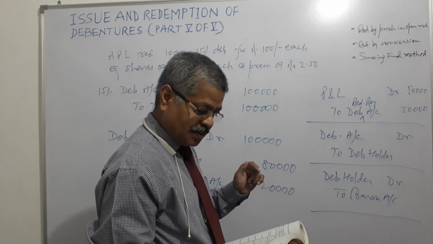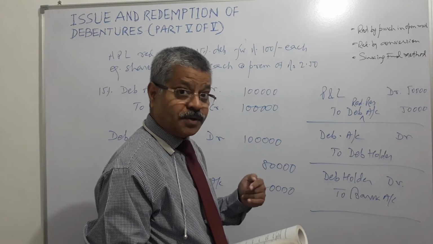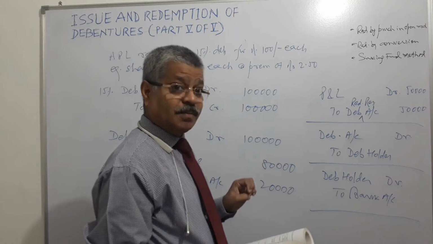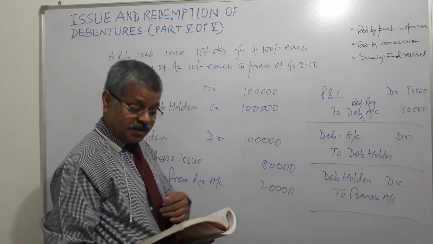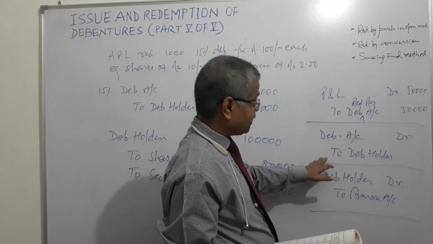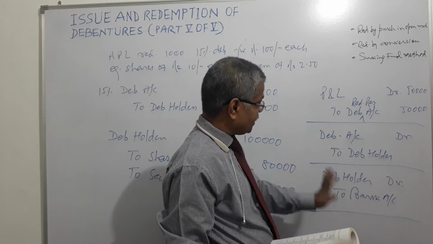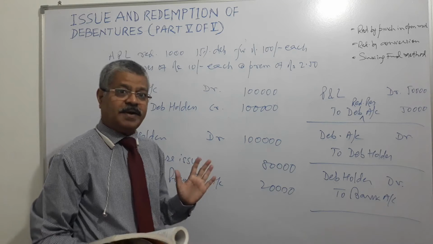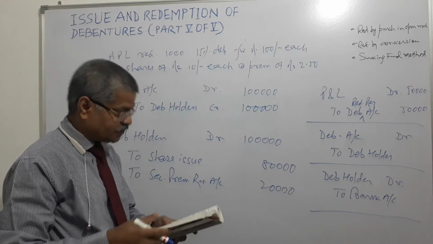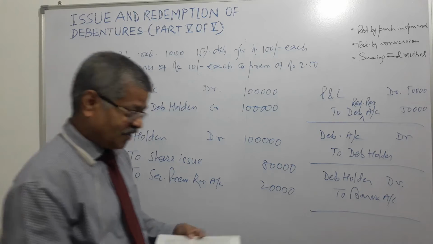It says the company also redeemed 500 debentures by utilizing 50,000 out of profit. So debit P&L and credit debenture redemption reserve account. A reserve is being created, right? And the second stage is debit debentures account, credit debenture holder by this amount. And third is debit debenture holder and credit bank account. So the money has been paid. Debentures have been redeemed, money paid to the debenture holders. So this was one illustration.